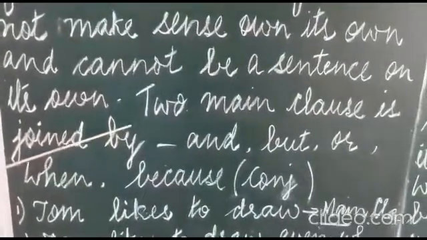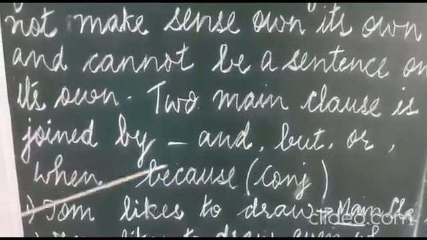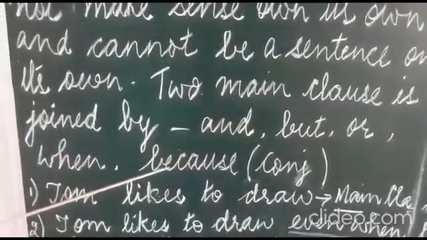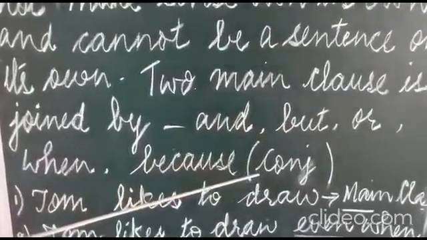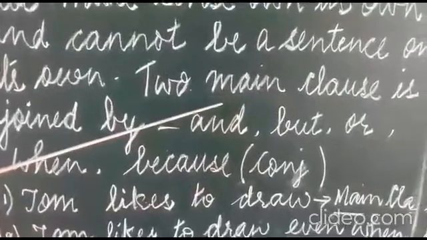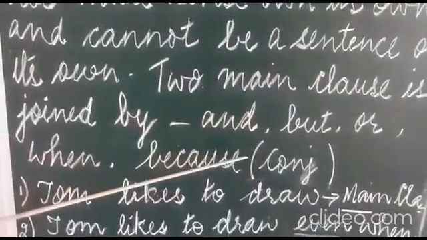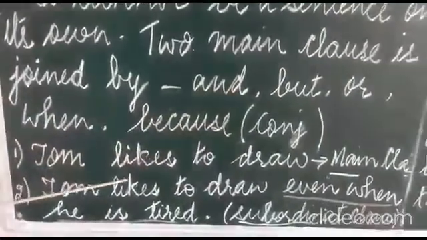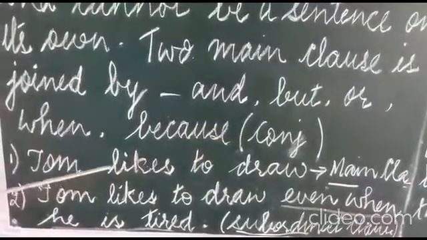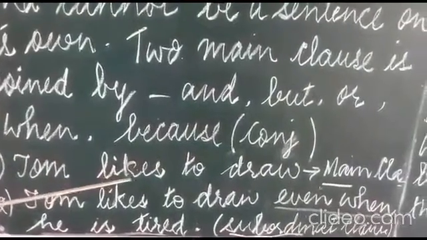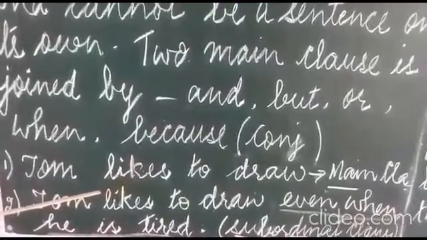Two main clauses are joined by and, but, when, because. These are all conjunctions. Two main clauses are joined by conjunctions. Okay, let's see the first sentence. Remember main clause and subordinate clause. Now we'll look at the sentences.